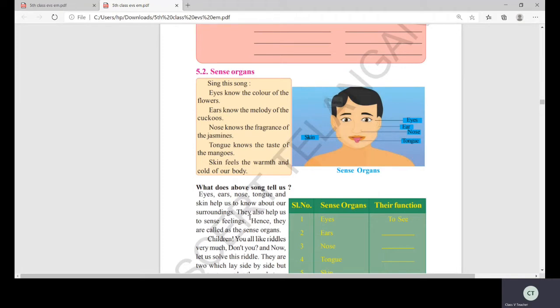They also help us to sense feelings. So, hence, they are called sense organs. You can underline this, children. Eyes, ears, nose, tongue, and skin help us to know about our surroundings. We can feel our surroundings.